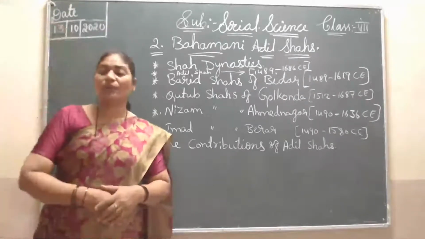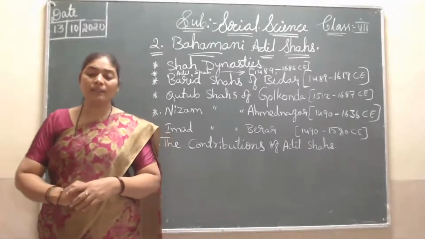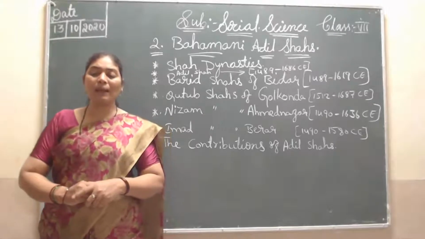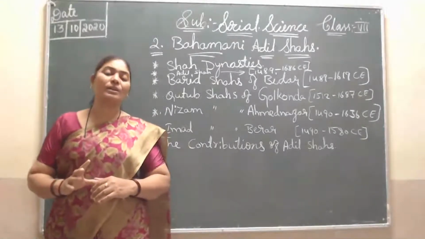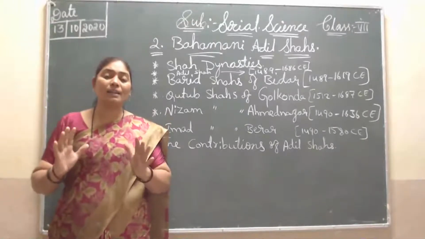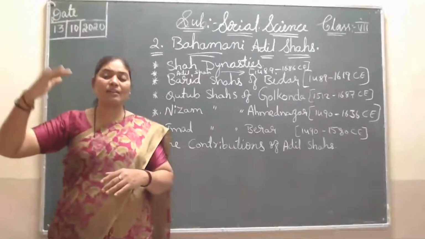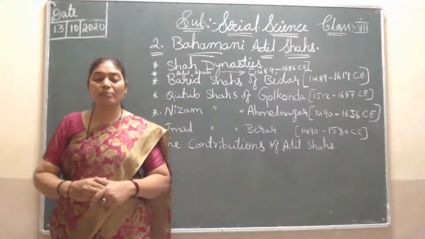Then palaces. Forts over, now palaces. Gagan Mahal. This is also very nice, very beautiful. In 1620 CE, Ibrahim Adil Shah built it, and it has three-storeyed towers. Means this Gagan Mahal is three-storeyed, means ground floor, first floor, second floor. Like this, a three-floor building it is, and it is also very beautifully built.